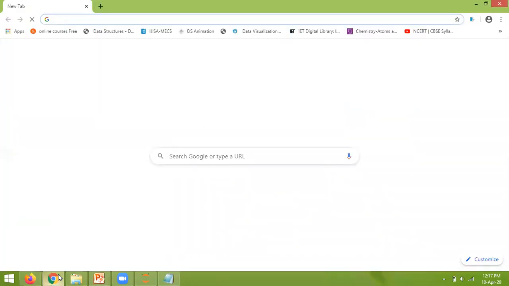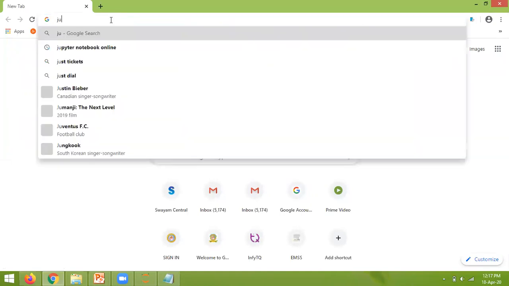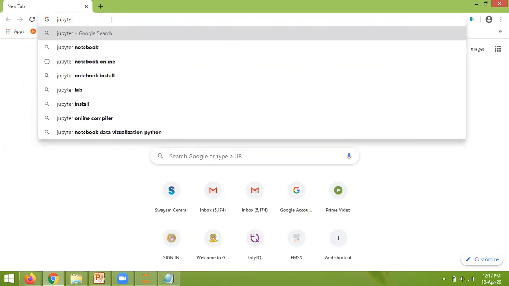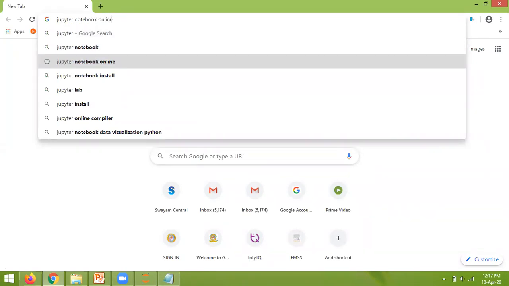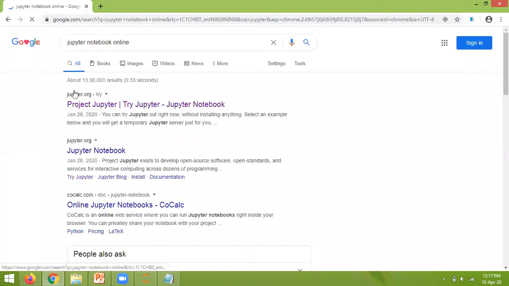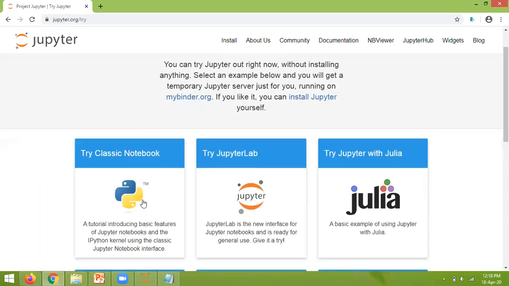There is another way of doing that. Directly, you can go to any browser and in Google search for Jupyter Notebook Online. Look at this. First link itself, jupyter.org try. Then click here. Then you click on this.